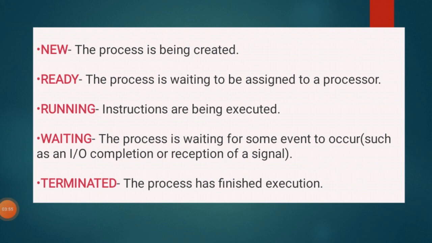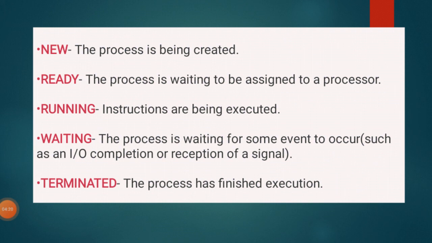You can see that a program is different and a process is different. In the last video I explained the difference between the program and the process. Programs are saved in the secondary memory and processes are saved in the main memory. Hence, whenever we enter the ready state, the process is loaded into the main memory.